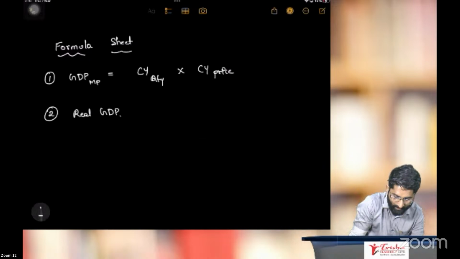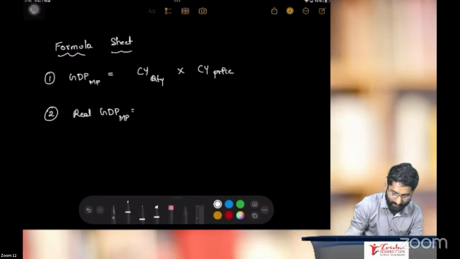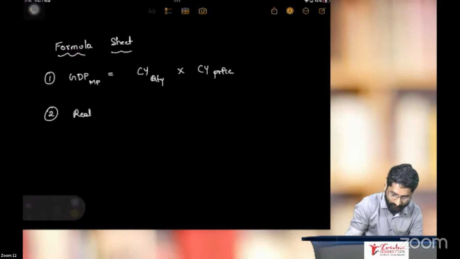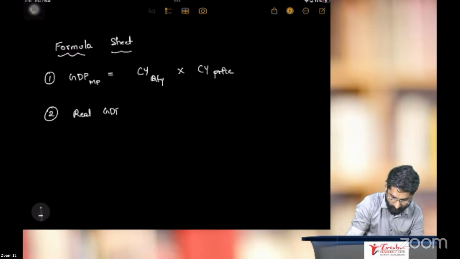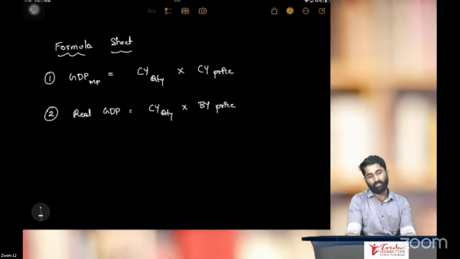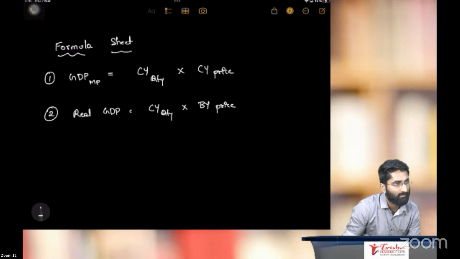How to calculate? I'm so sorry, not market price, just real GDP. Real GDP is equal to current year quantity multiplied by base year price.